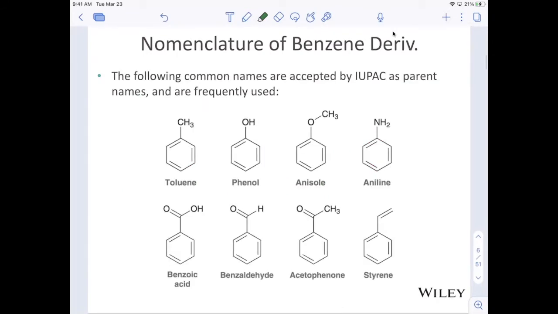However, there are also common names for certain monosubstituted benzenes, and we have to use these potentially as the parent name as well. So we have toluene, which has a single methyl group, phenol, which has an OH, so that's an alcohol, anisole, which has an ether, a methoxy group, aniline has an amine, benzoic acid has a carboxylic acid, benzaldehyde has an aldehyde, acetophenone has a ketone, and styrene has an additional double bond. These are all names that you'll have to know when we're naming benzene derivatives. These can be used as parent names.